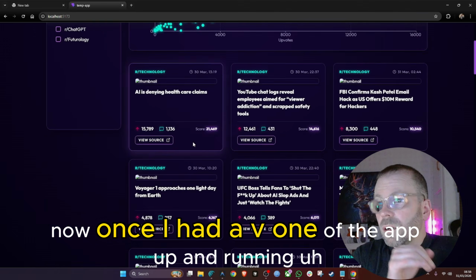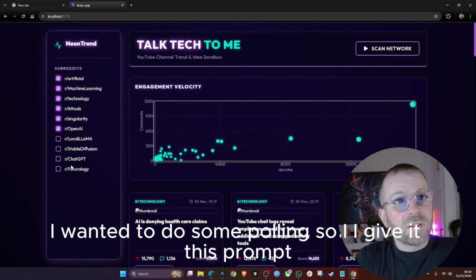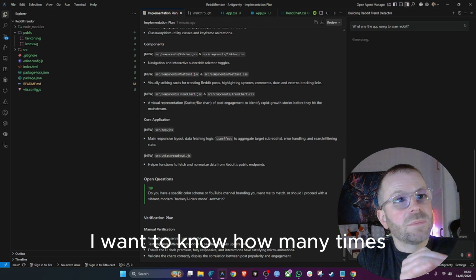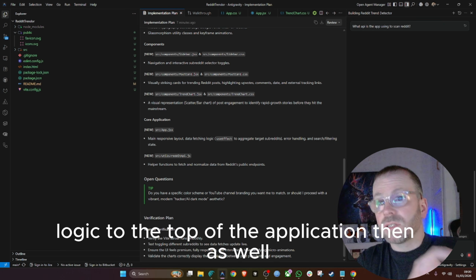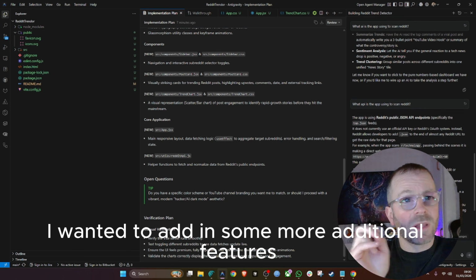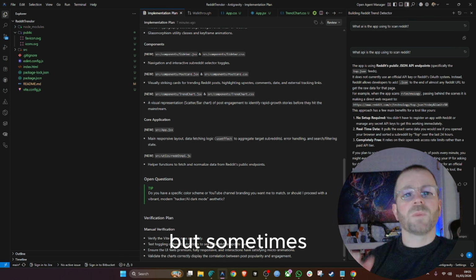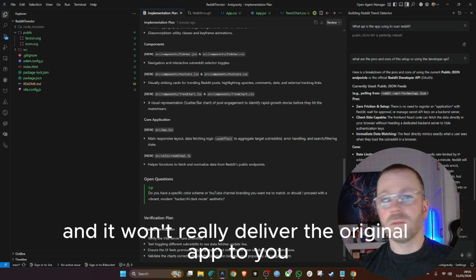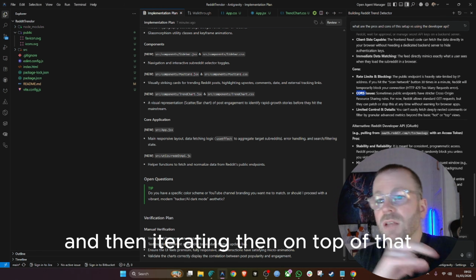Now, once it had a V1 of the app up and running, I wanted to do some polling. So I gave it this prompt. I said, I want to do some polling on a topic. I want to know how many times it has been mentioned in a post in the last 24 hours. Can you add this logic to the top of the application as well? So it built me my first application up and running, and then I wanted to add some additional features to it. This is a feature that I should have really included in the original prompt, but sometimes if you put too much into your first prompt, it can get a bit messy and it won't really deliver the original app to you. So it's better to start simple and then iterate on top of that.